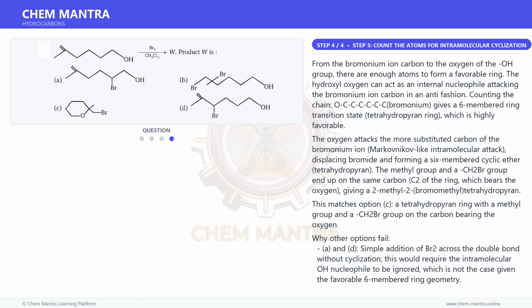This matches option C, a tetrahydropyran ring with a methyl group and a CH2Br group on the carbon bearing the oxygen. Why do the other options fail? A and D are simple addition of Br2 across the double bond without cyclization. This would require the intramolecular OH nucleophile to be ignored, which is not the case given the favorable 6-membered ring geometry. B, gem-dibromide formation, is not expected from simple alkene plus Br2. This would require a different mechanism.